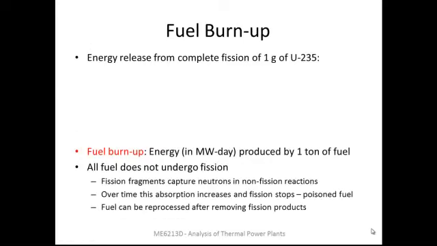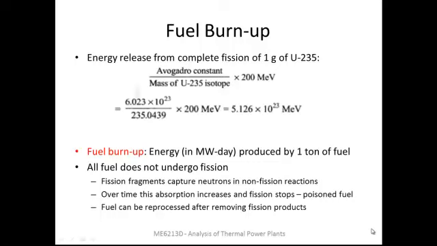Now we will try to calculate the energy release on a mass basis. Remember, the value we had found earlier was for one nucleus, so we need to find out how many nuclei are there in 1 gram. So that can be done by making use of Avogadro's constant and the molar mass of the uranium-235. The calculation will be like this: the Avogadro constant multiplied by the energy per nucleus gives us the energy released by 1 mole of uranium-235, and this is the mass of 1 mole. So that will be the energy that is developed by 1 gram of uranium-235. You can see again that that is a huge amount.